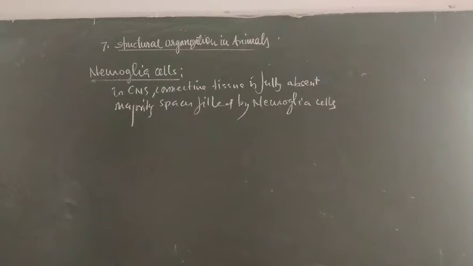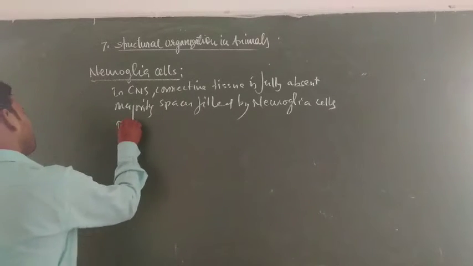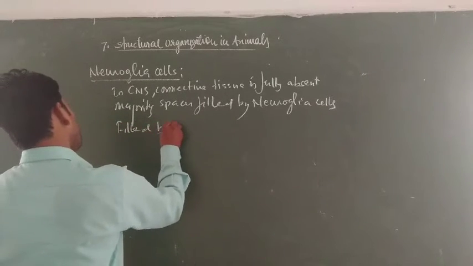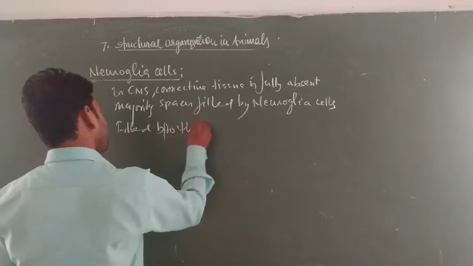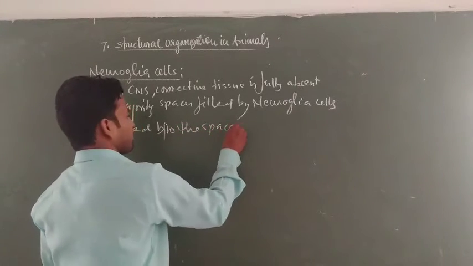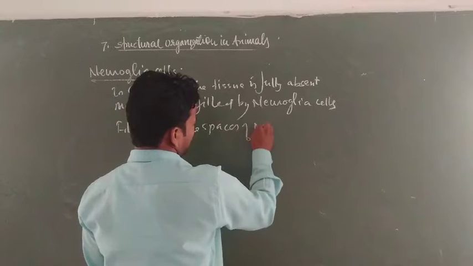Neuroglia cells are important. This cell is especially filled between the spaces of nerve cells.